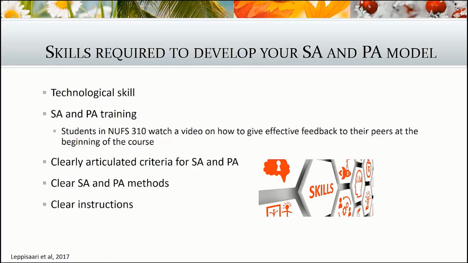So the process really should be transparent and predictable. It should be an appropriate activity in terms of how it's related to the learning objectives. It should be participatory and social. And it should also include some self-assessment where students look at the criteria for the activity and reflect on their own performance or skills.